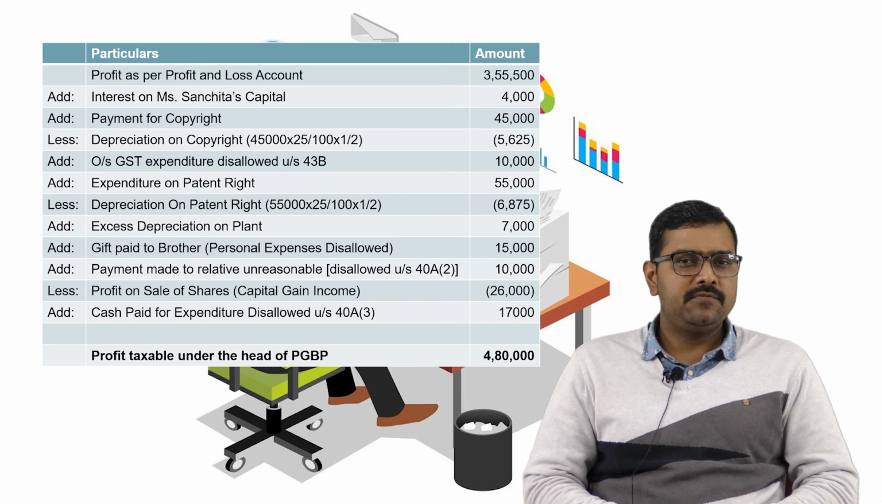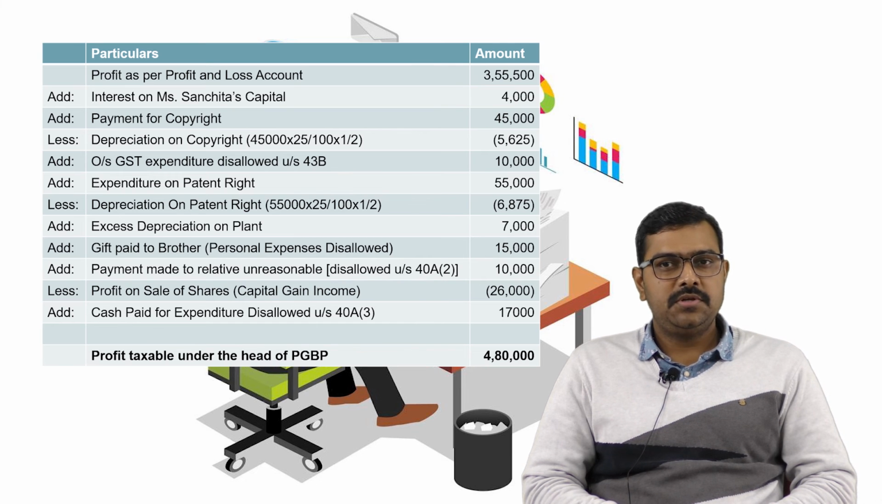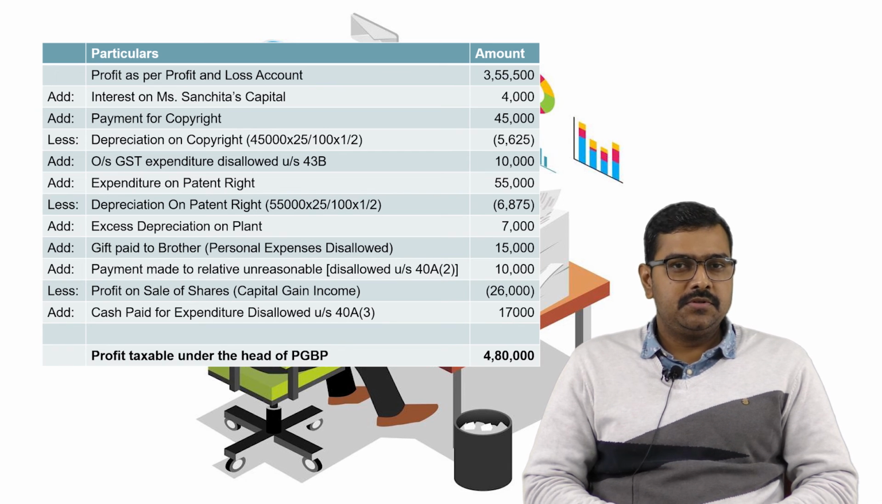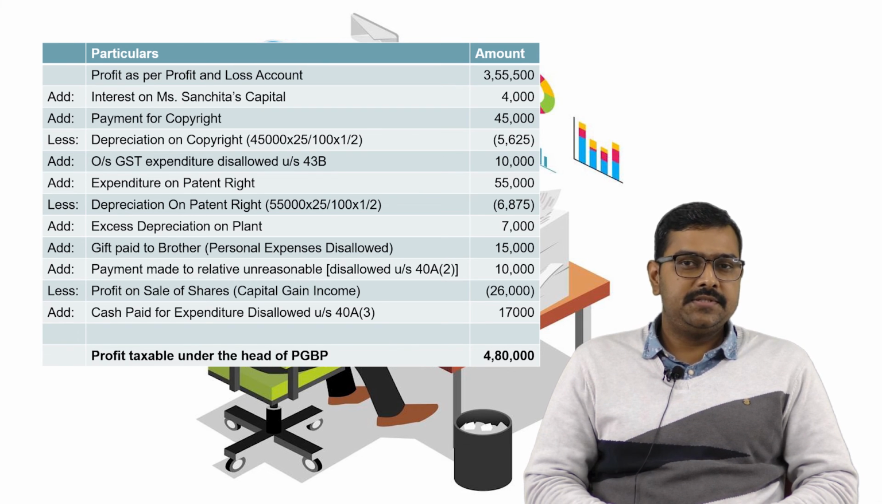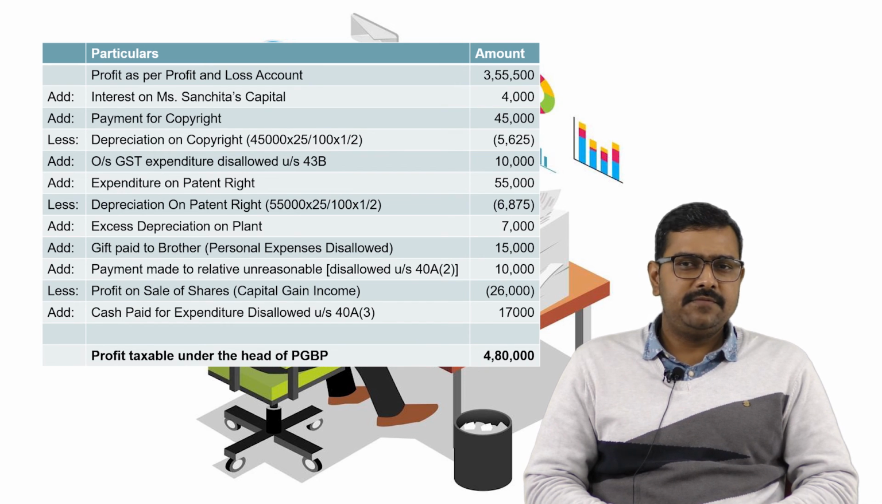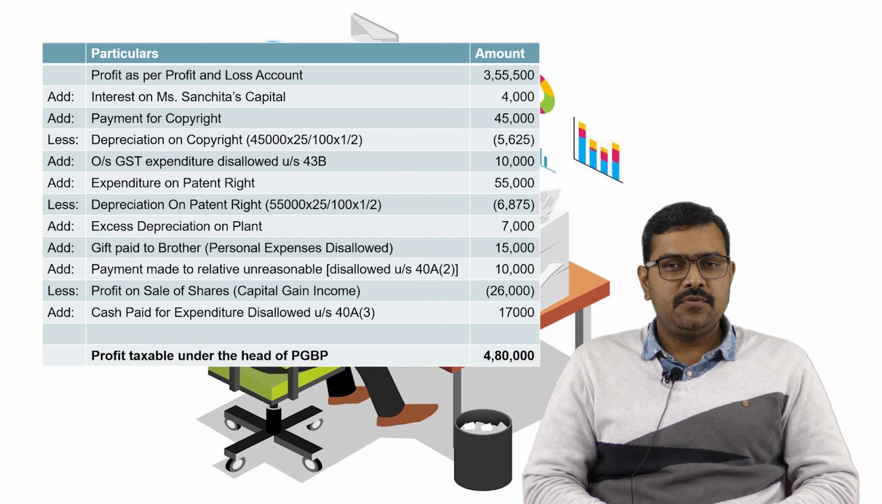Then we will add payment for copyright. So the payment for copyright is the expenditure of capital nature. It is not allowed to debit it to the profit and loss account. So we will add this amount 45,000 and then we will charge depreciation on copyright. So rate of depreciation will be 25% and copyright is put to use for less than 180 days. So we will charge depreciation which will be half of the normal rate of depreciation. So the amount of depreciation will be 5,625.